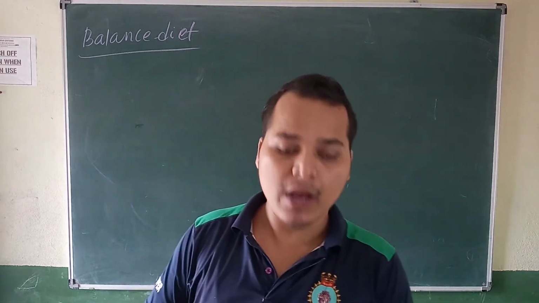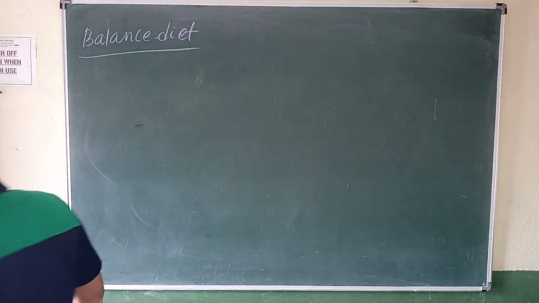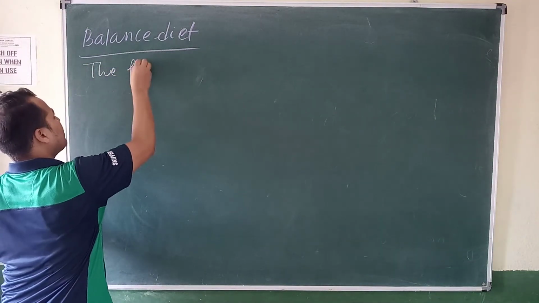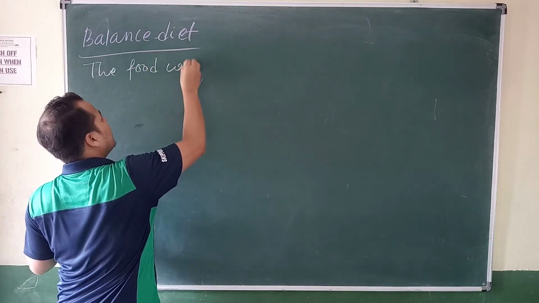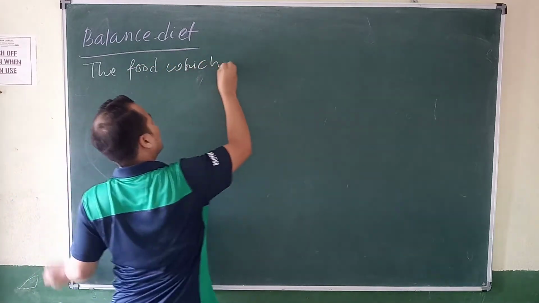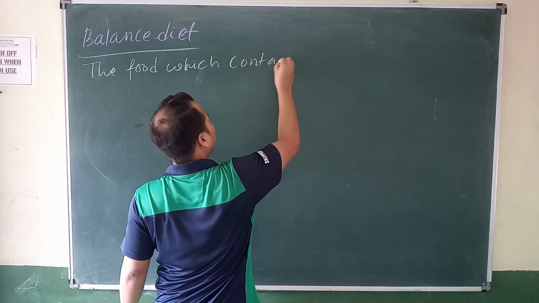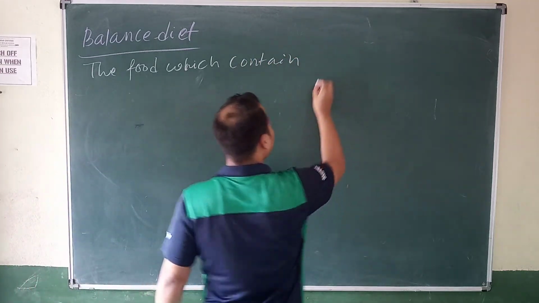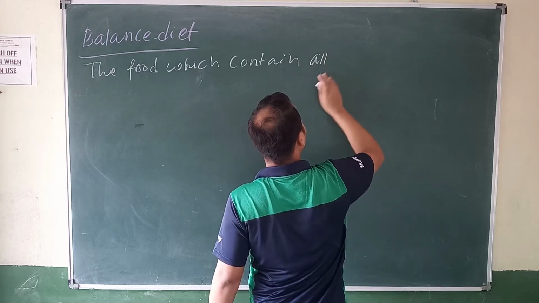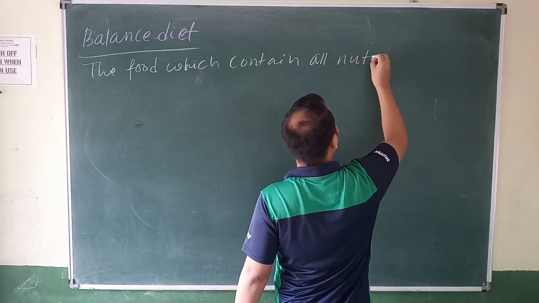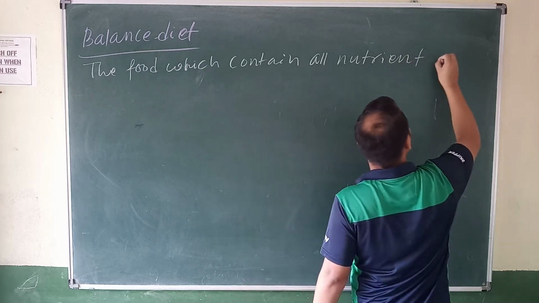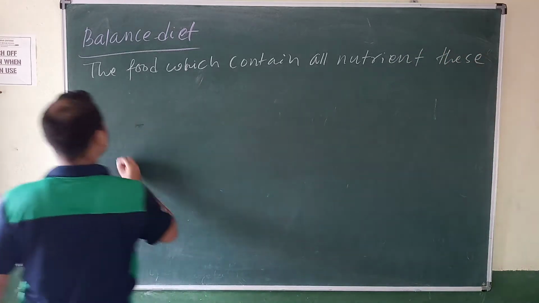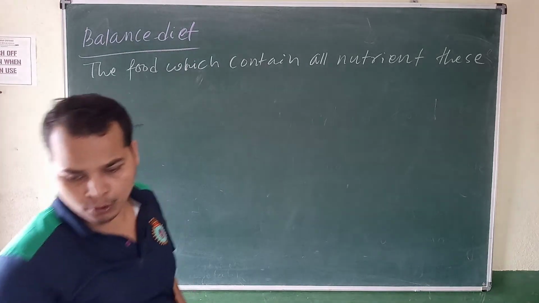So why a balanced diet? Write down: the food which contains water and all nutrients is called a balanced diet.